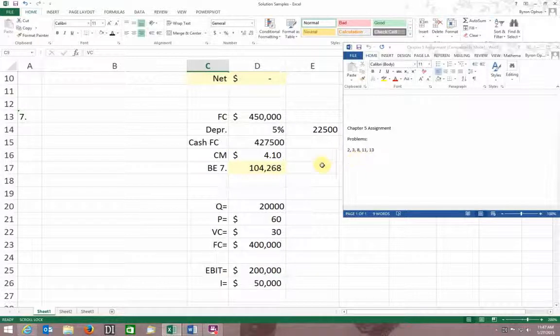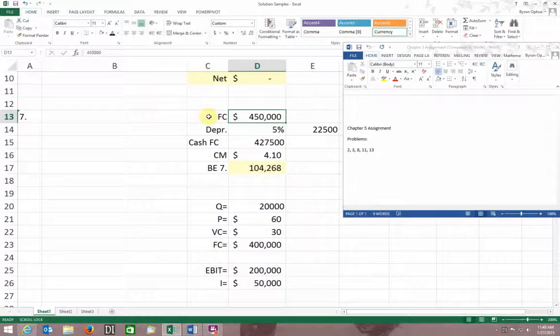Jump into number 7, which should be similar to your guys' number 8. Callaway Cab Company determines its break-even strictly on the basis of cash expenditures related to fixed costs. So, yeah, a lot of places like to do that because you get things like depreciation that are not cash expenses, right? They are expenses, they just don't take cash. So its total fixed costs are $450,000, but 5% of this value is represented by depreciation. Its contribution margin, price minus variable cost for each unit, is $4.10, or gross profit per unit, right? How many units does the firm need to sell to reach the cash break-even point?